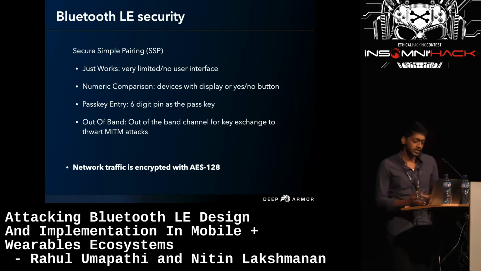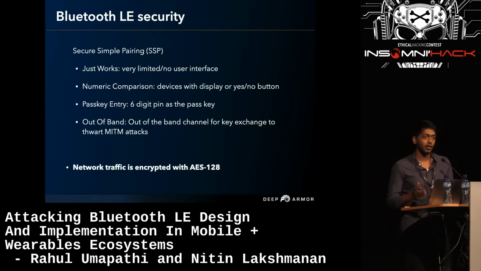And the fourth one is out-of-band pairing, where an external protocol is used to pair these devices. For example, NFC is used to pair the devices, like bump into each other, the device and the phone, the keys get exchanged. So once this pairing process is successful, the communication will be encrypted using AES-128.